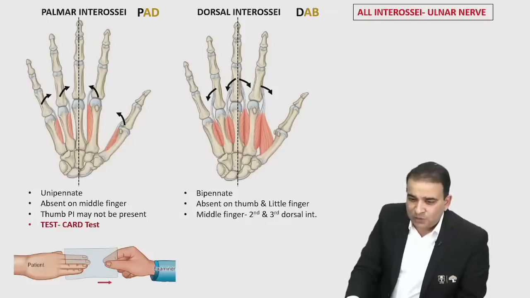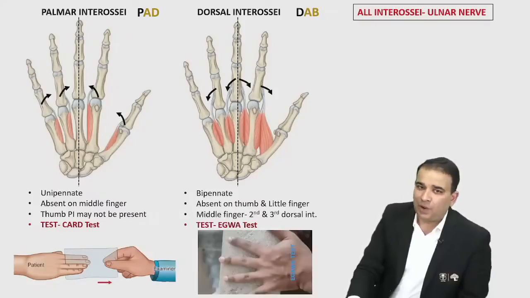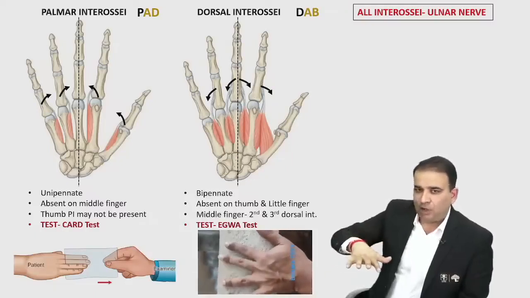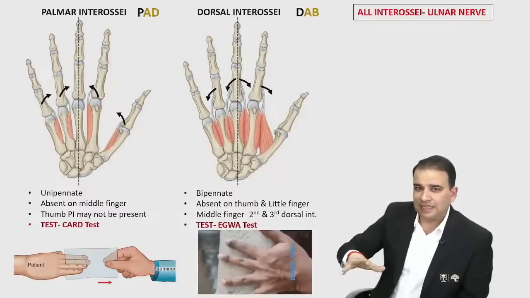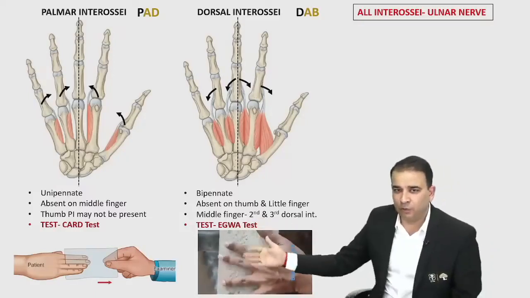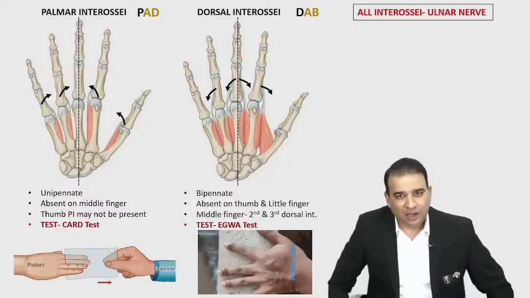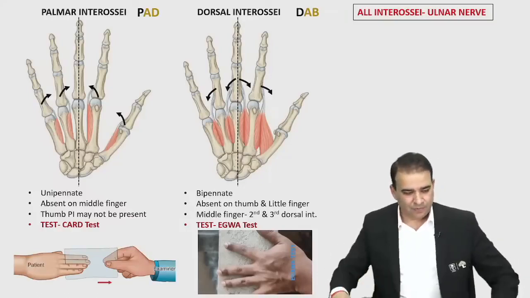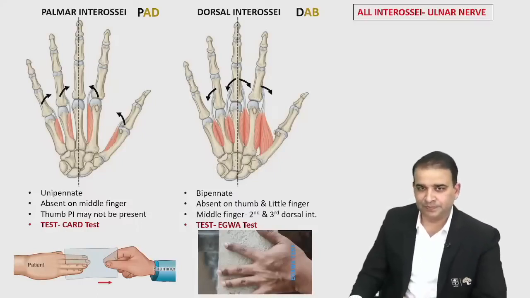The test done to check the integrity of the dorsal interossei muscle is called the Egawa test. Look at the test, guys: you ask the patient to place the hand on the table and then move the middle finger in the radial and ulnar direction. That is the Egawa test. You can see the middle finger can move in both directions. That means the second and third dorsal interossei are working, and the ulnar nerve supplying these muscles is intact.